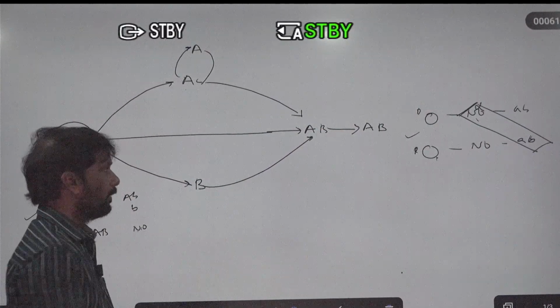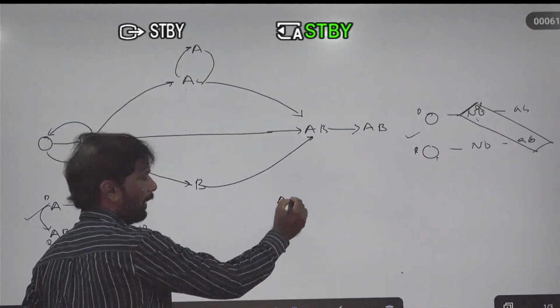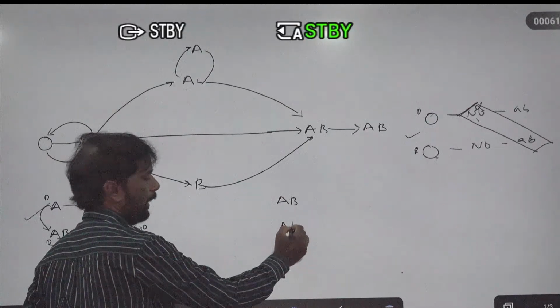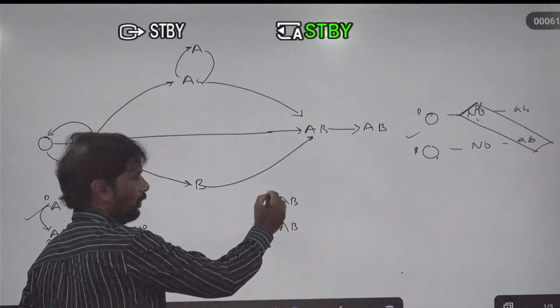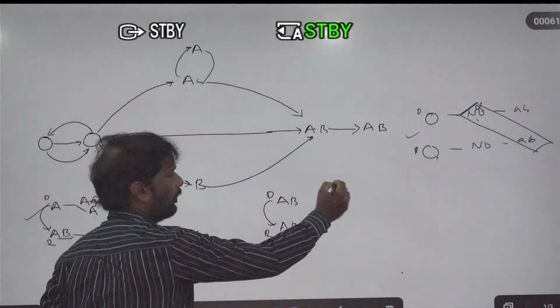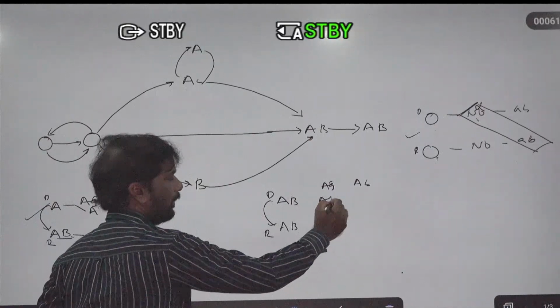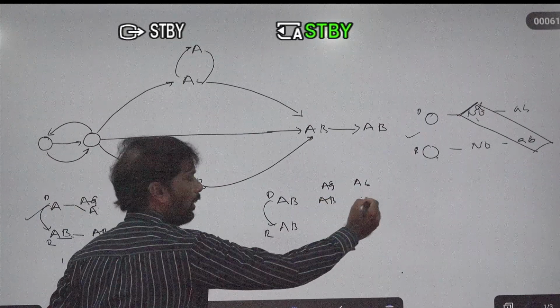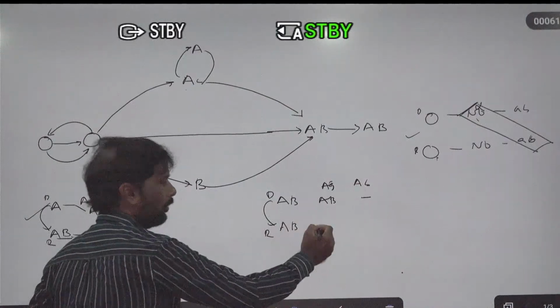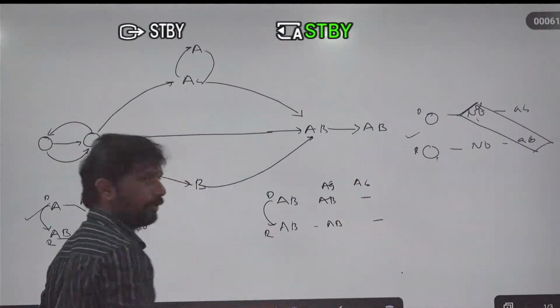AB to AB, donor and recipient, so antigen and antibody. What is the antigen? A and B antigens. Antibodies are absent. So in this blood group, A and B antigens are present, and antibodies are absent.